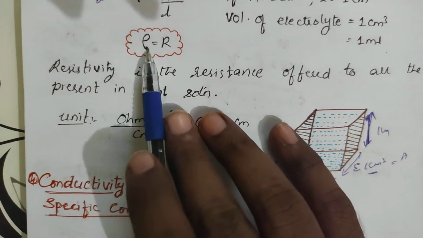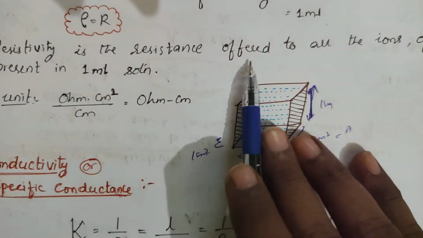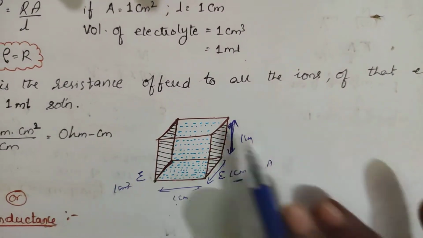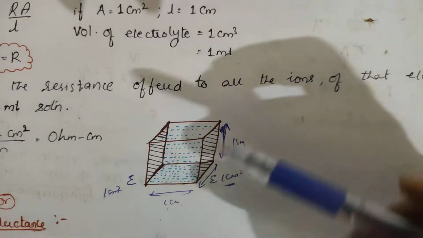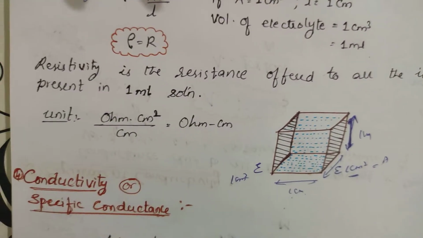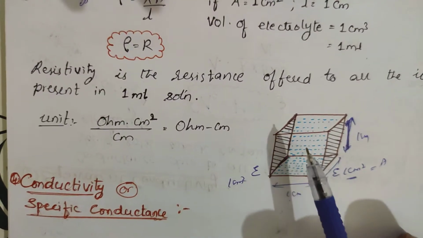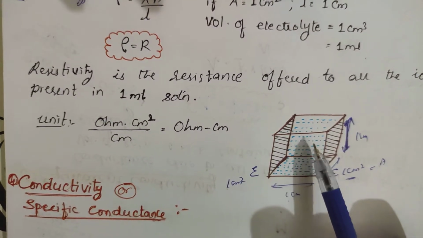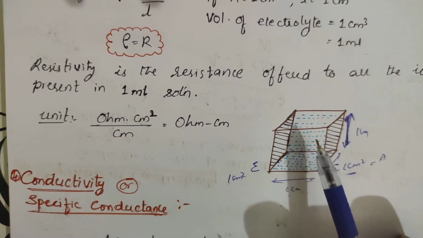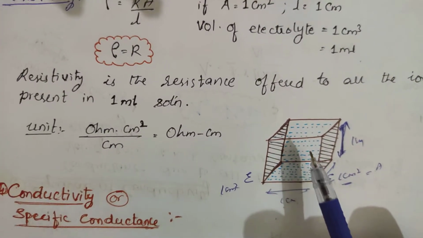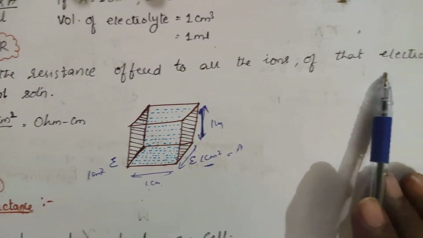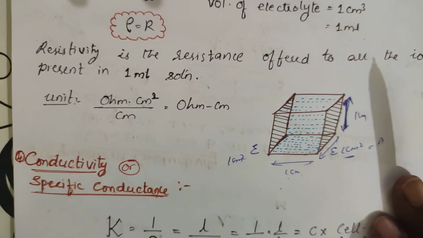So resistivity is nothing but the resistance. It is resistance offered by what? All the ions of the electrolyte present in this 1 ml solution. How many ions are there? How much resistance are they producing? That is called resistivity. Okay, in this 1 ml, how many ions are there? How much resistance are they producing? Resistance produced by the ions present in 1 ml of the solution is called resistivity. So it is the resistance offered by all ions of that electrolyte present in 1 ml solution.